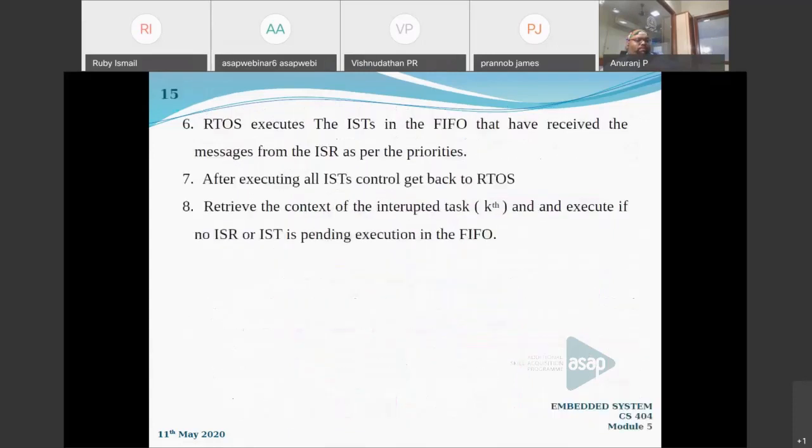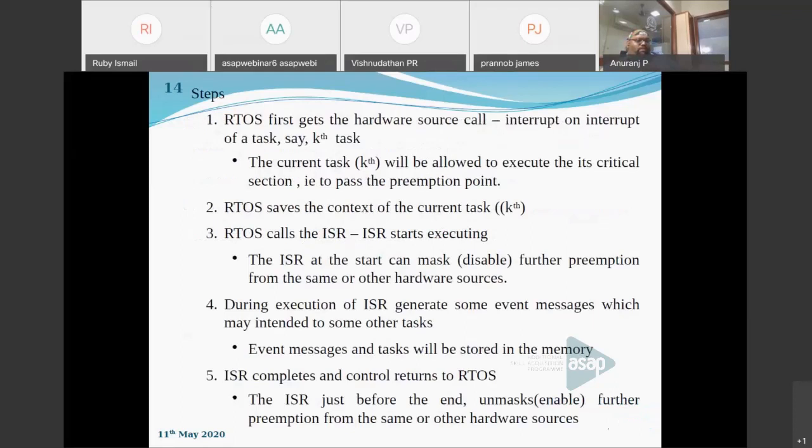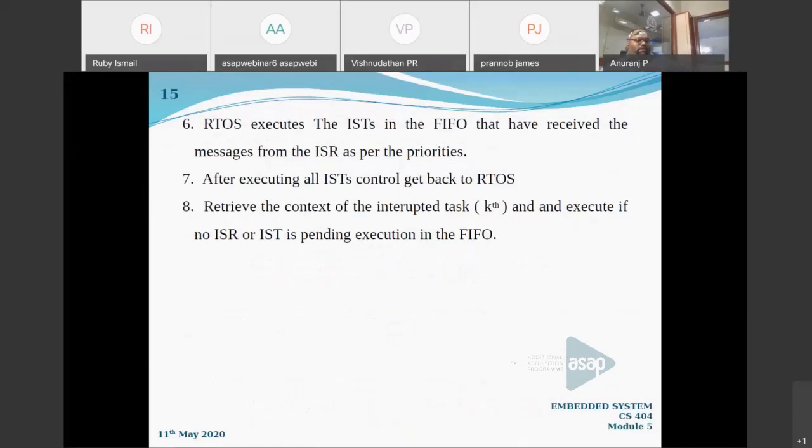Now only one task is remaining. That is the already interrupted task, my kth task, which was interrupted by the operating system. It will retrieve the context of the interrupted task and execute it if no ISR or IST is pending execution in the FIFO. So here only three steps are updated from the previous session. After returning back to the operating system, instead of assigning priorities and all, the RTOS just forwards to the IST blocks of the ISR already executed, and there can be more than one IST according to that ISR.